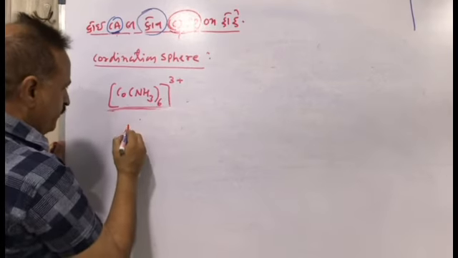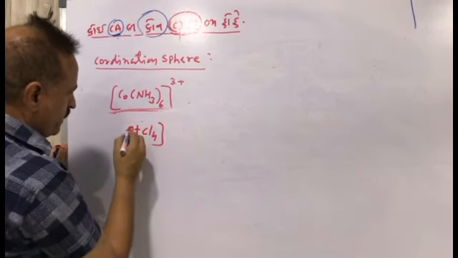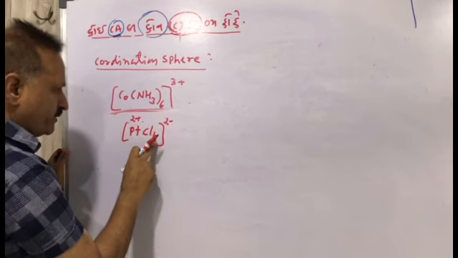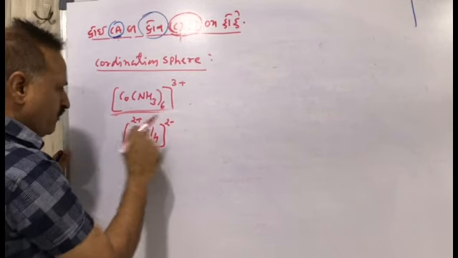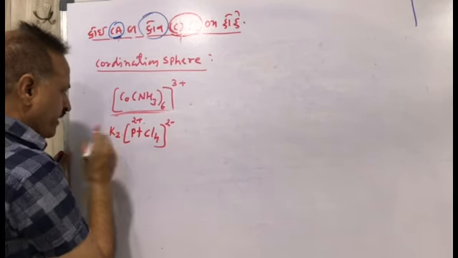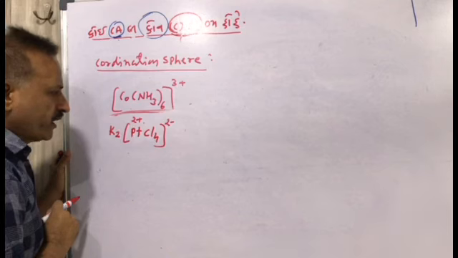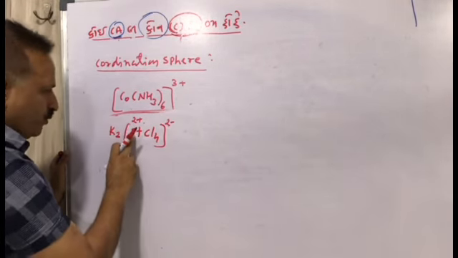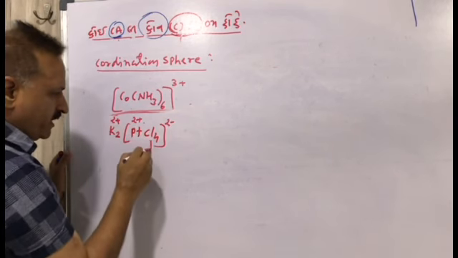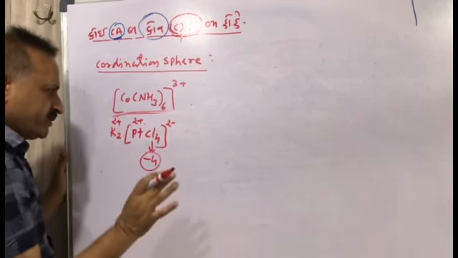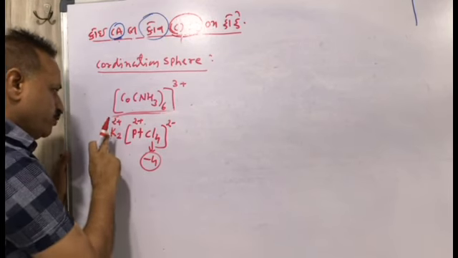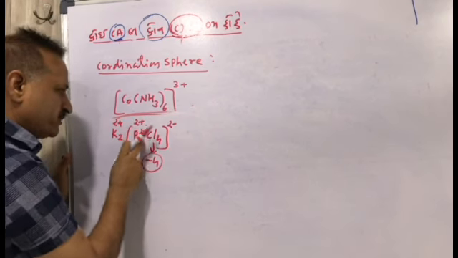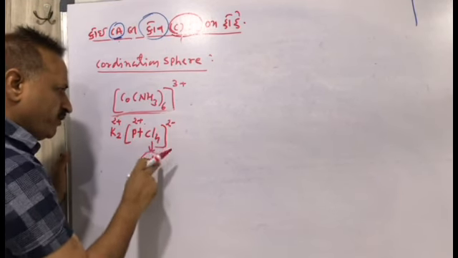Suppose we are having PtCl4 and it is 2 negative. Pt is 2 plus, Cl4 is 4 minus, 2 plus and 4 minus leaves 2 minus. To make a neutral coordination compound, I have to write K2 over here. So 2 plus here, 2 plus here, and 4 minus here. So in total it is neutral. Pt is 2 plus, K2 is 2 plus, and chlorides are 4, so it is 4 minus.